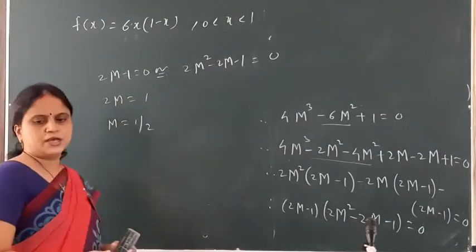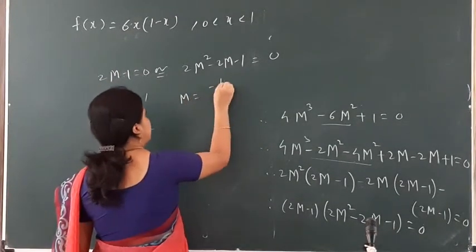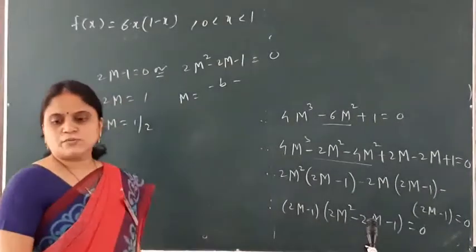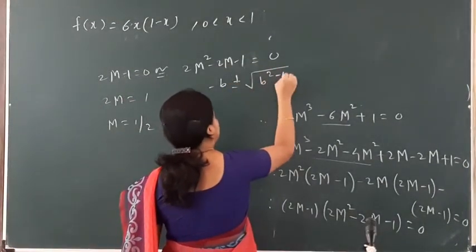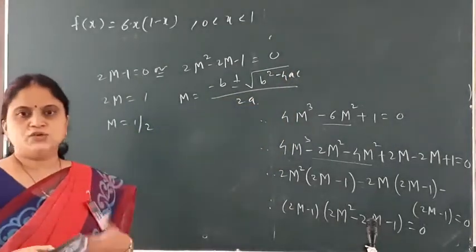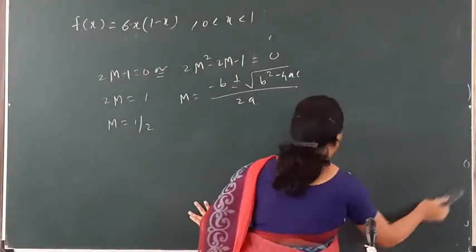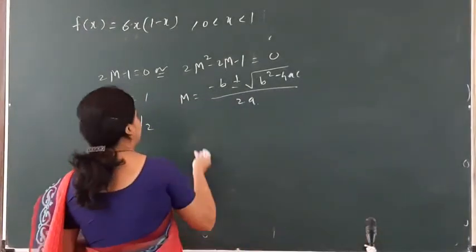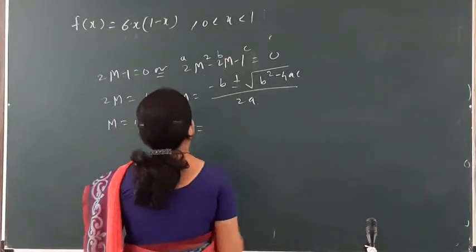From the other equation, 2m square minus 2m minus 1 equal to 0, I use the formula m is equal to minus b plus or minus square root of b square minus 4ac, divided by 2a. I can use this formula for solving the quadratic equation. This is a, b and c.